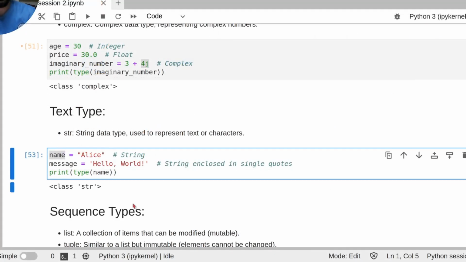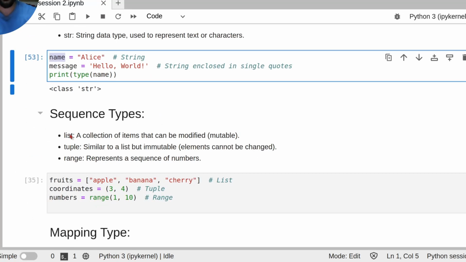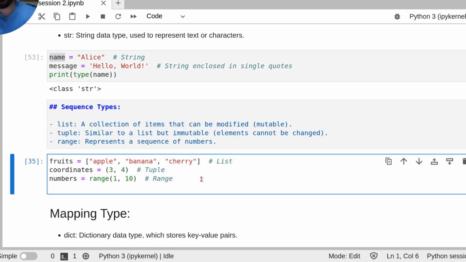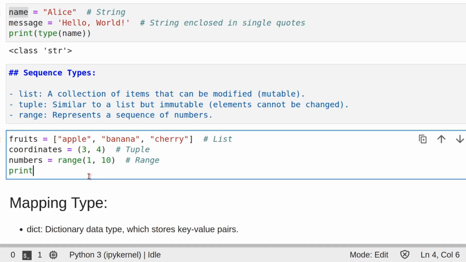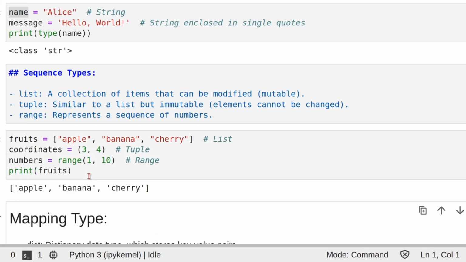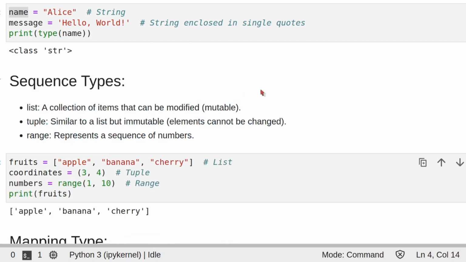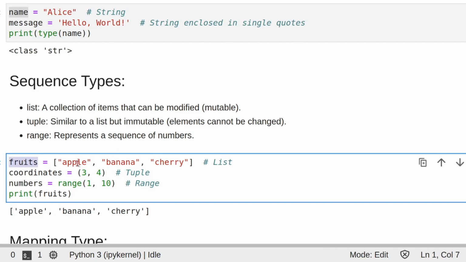So just going to the coding environment, the first type of sequence was list. Here is a list of fruits. We'll just print this list of fruits, print fruits. It should print the list that we defined: apple, banana and cherry. I said it is mutable. So if I change something, it is indexed from 0, 1 and 2.